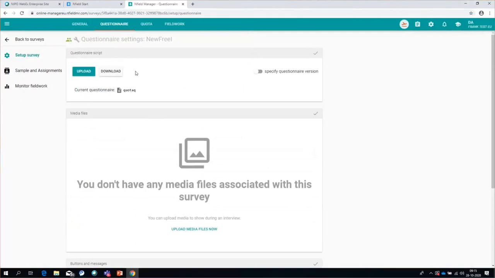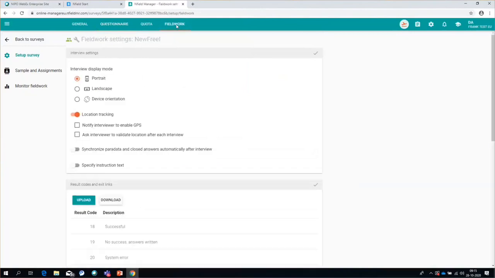Because this is a free intercept, well, there's also fieldwork. Let's take a short look at this step. This is where all the settings are that you saw in the detail page in the Classic Managers. All the settings except the joint targets and the work packages, because those have moved to the sample and assignment page, where they, I think, actually belong within that work process. So this is where the settings are. We'll accept all these settings.